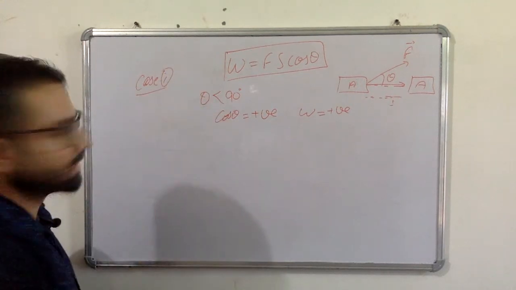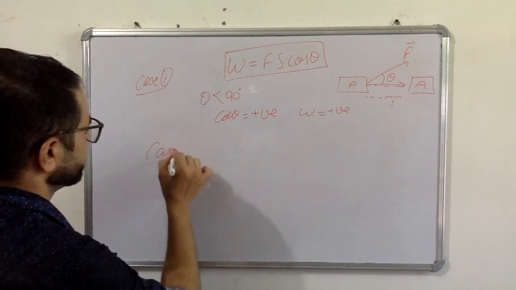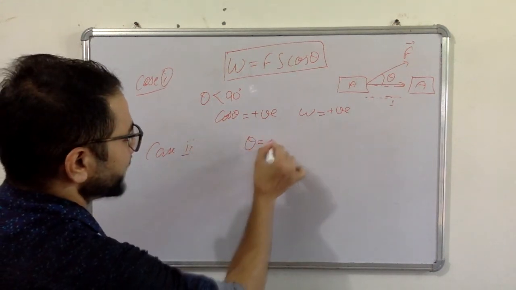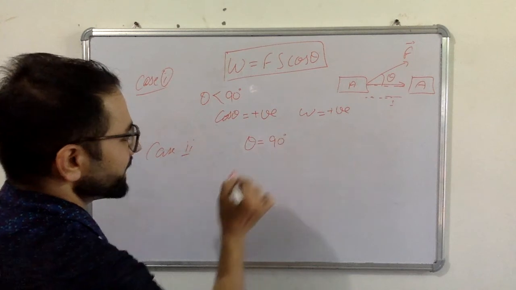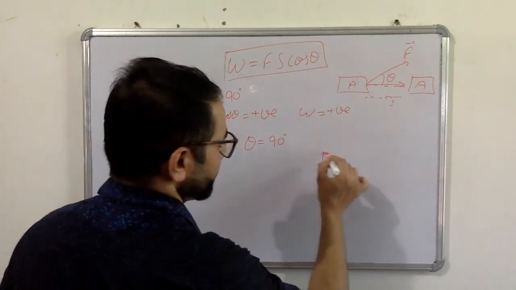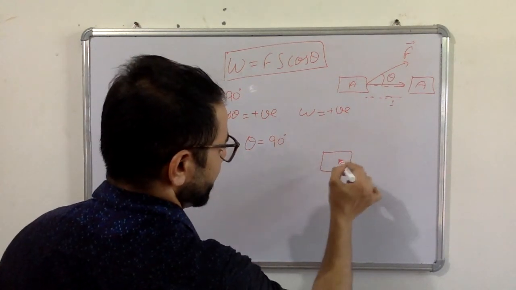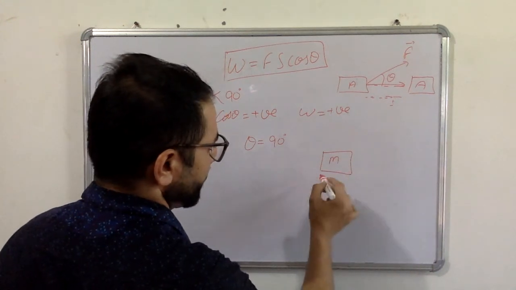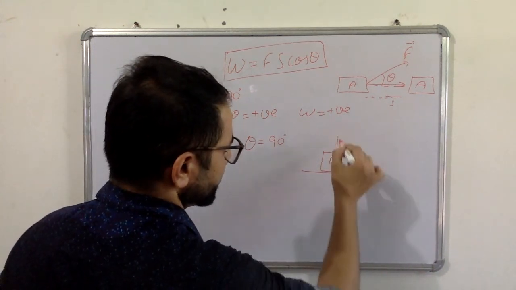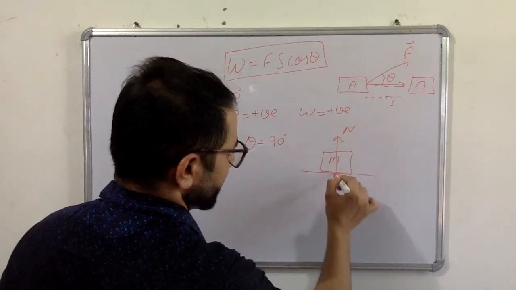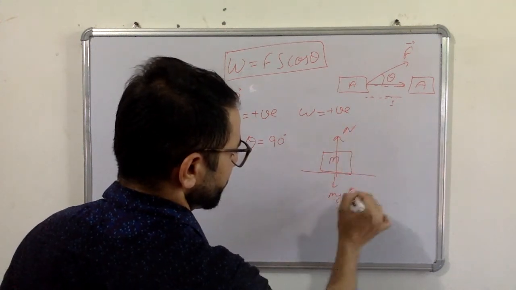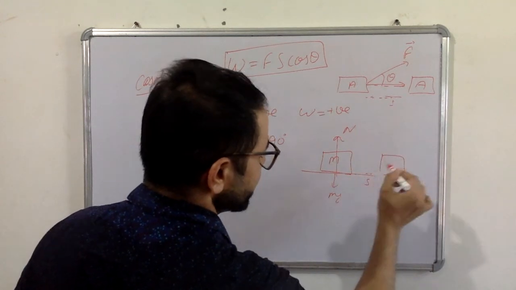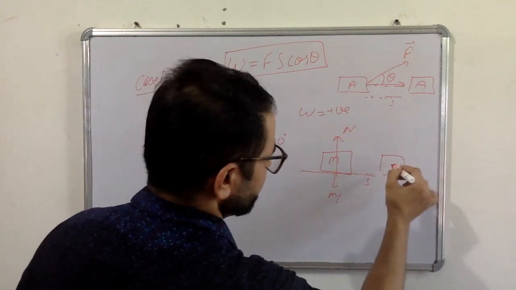Less than 90 degrees. Second case, when theta is equal to 90 degrees. For example, let's say there is a mass m. This is the normal force, and this is the mg force. Let's say some displacement s is produced in this direction.